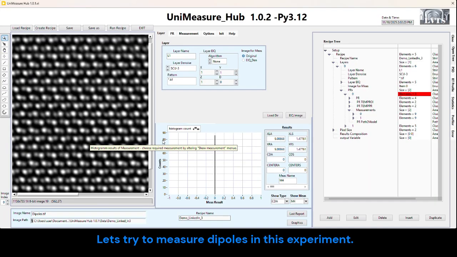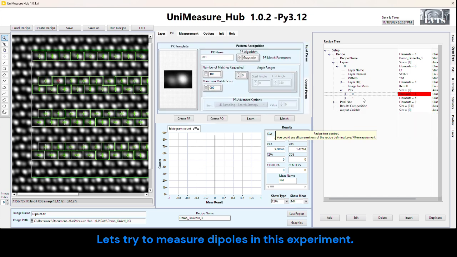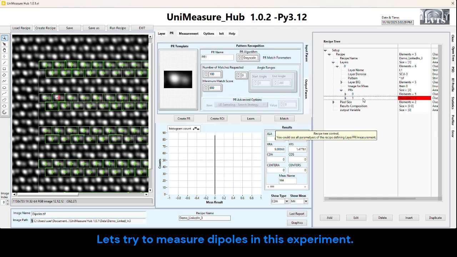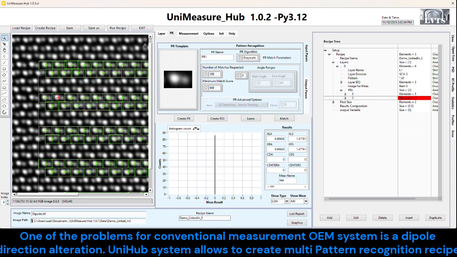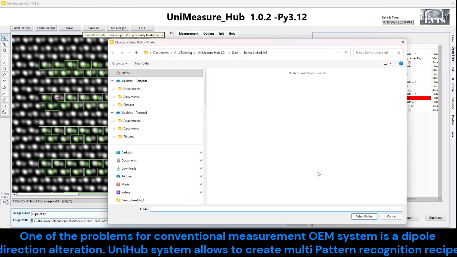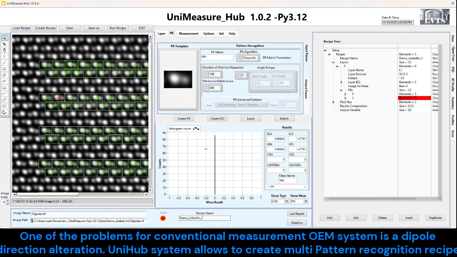Let's try to measure dipoles in this experiment. One of the problems for conventional measurement systems is dipole direction alteration. The UniHub system allows you to create a multi-pattern recognition recipe.